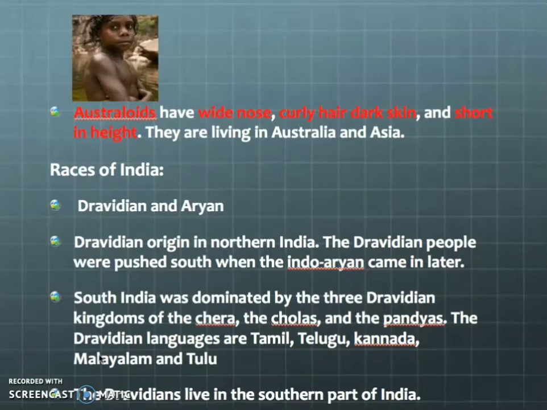So the Dravidian languages are Tamil, Telugu, Kannada, Malayalam and Tulu. The Dravidians live in the southern part of India. Because of the Aryans coming to India, they were pushed to the south and they started ruling the southern part.